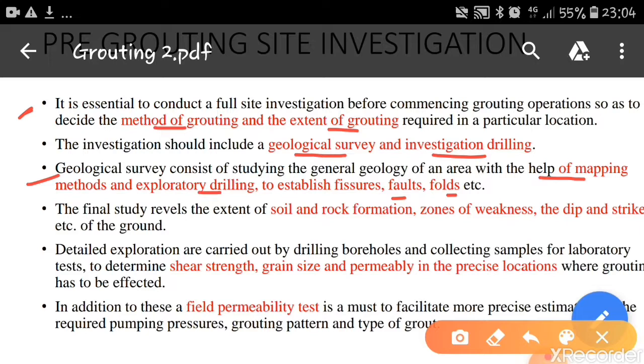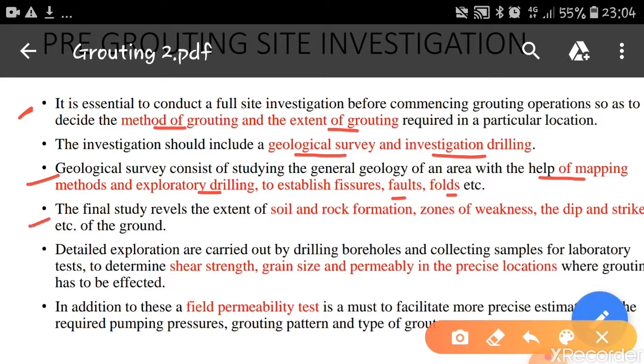When we are doing the geological survey, first we have to study the map of that particular area. This map itself tells us what soil is available there, whether the soil has any problems, whether the area has any problems. All these things can be judged. We also have to do some exploratory drilling, and using this we find whether the soil contains fissures, faults, folds, etc. All these are geological features of the soil or site, and this has to be ascertained first.